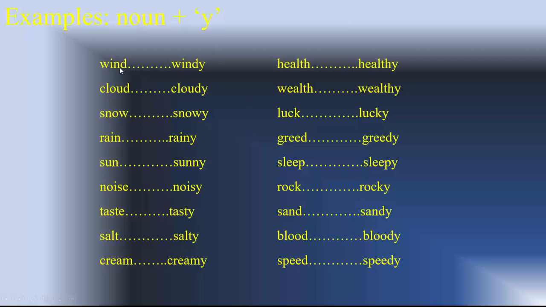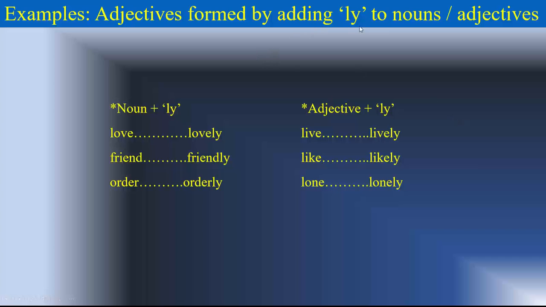Adding a y. Wind, windy. Windy day, a day with wind, strong wind. Cloud, cloudy. Snow, snowy. Rain, rainy. Cream, creamy, and so on. Adjectives formed by adding ly to nouns. So love, lovely. Friend, friendly. Live, lively. Like, likely.